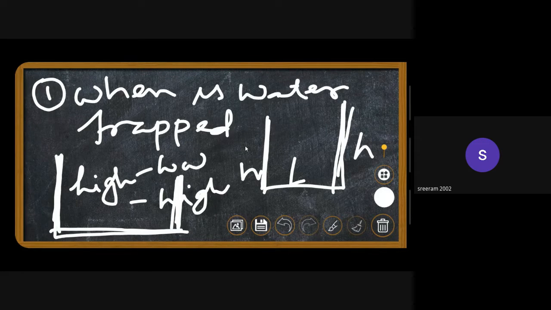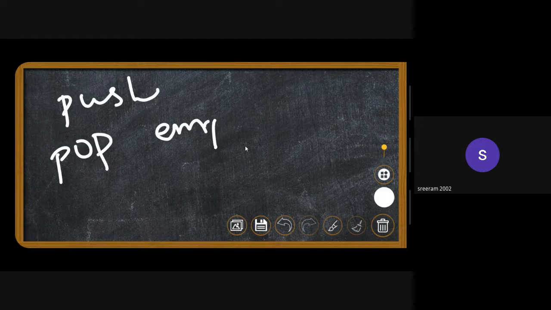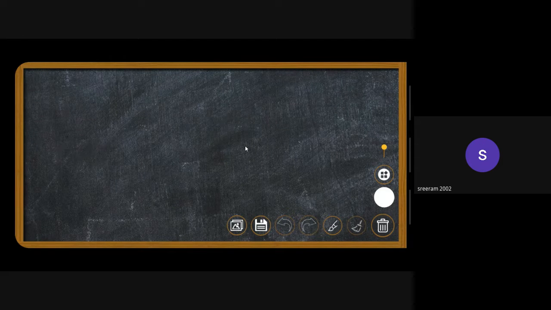How do we use push, pop, and empty? Let me just make it simple: how do we use the stack?